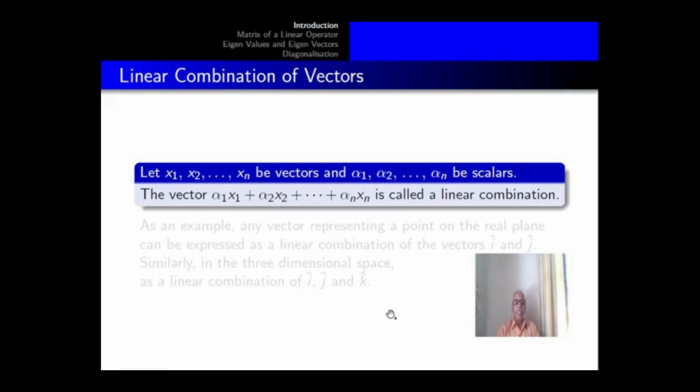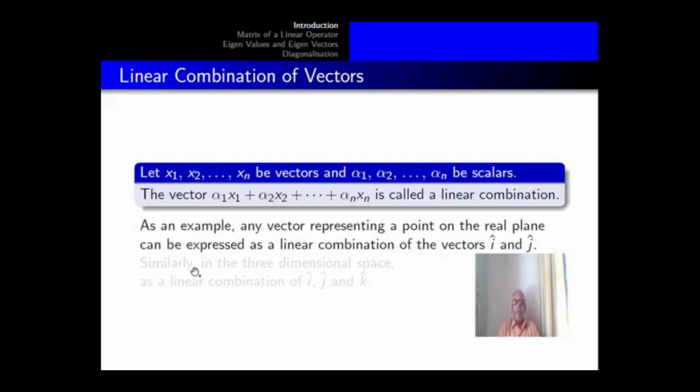Linear combination of vectors. Let x1, x2, etc. xn be vectors and alpha 1, alpha 2, etc. alpha n be scalars. The vector alpha 1 x1 plus alpha 2 x2 plus etc. plus alpha n xn is called a linear combination. As an example, any vector representing a point on the real plane can be expressed as a linear combination of the vectors i and j. Similarly, in the three-dimensional space, any vector is expressed as a linear combination of the vectors i, j and k.